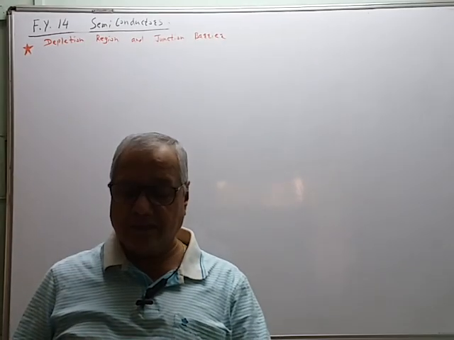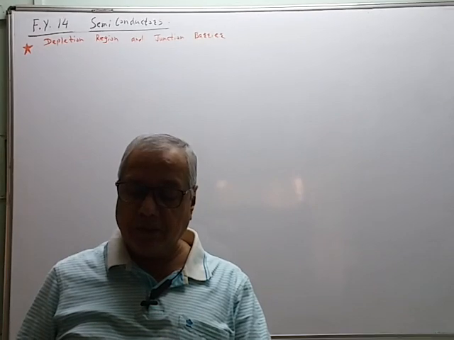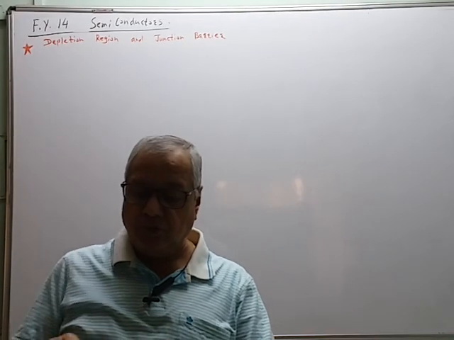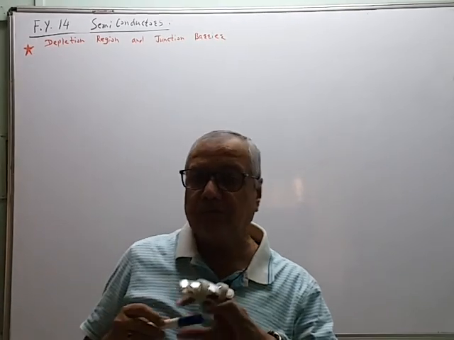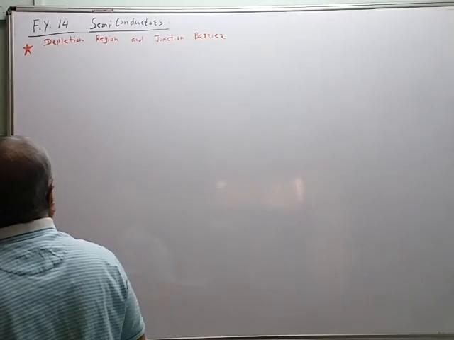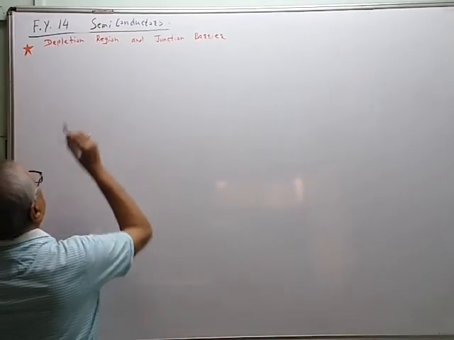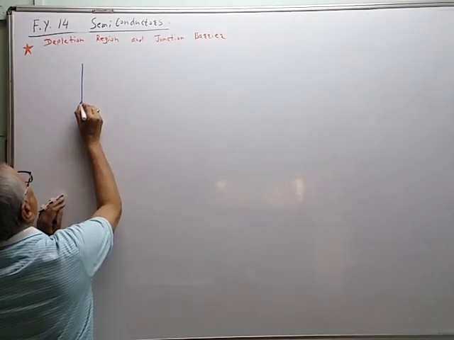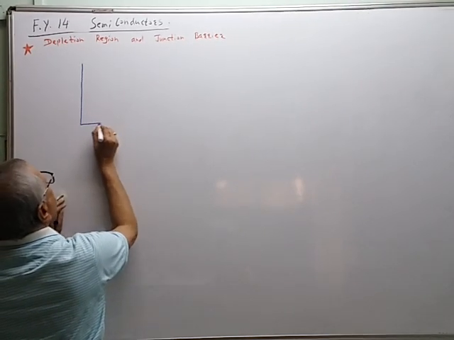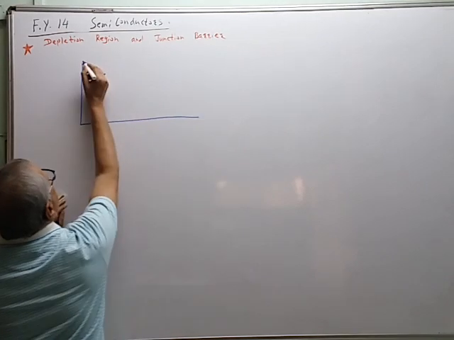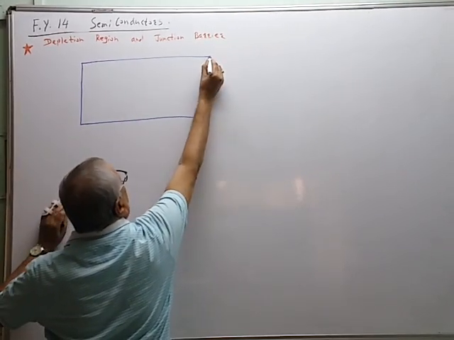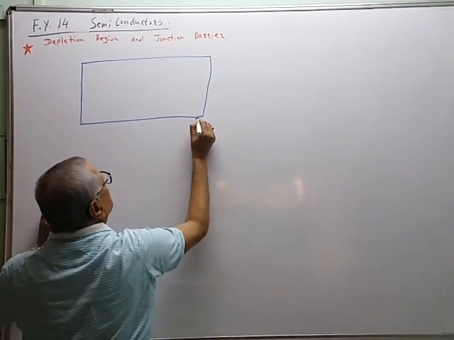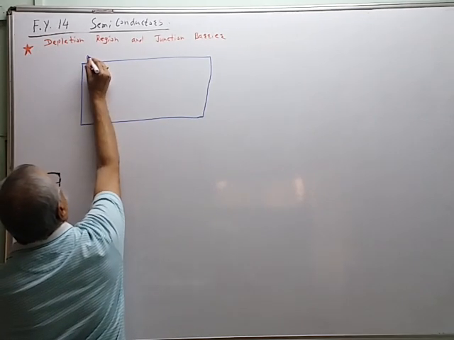So how do we see this concept? The concept is very simple. Now we know what is meant by a PN junction, so I will show that PN junction again. Suppose this is the P region.